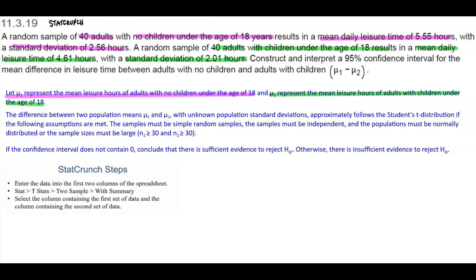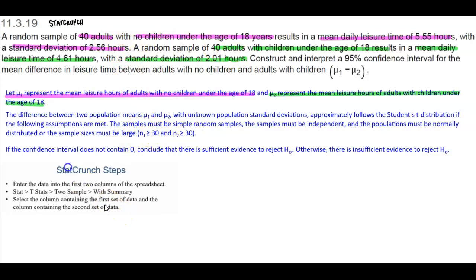So again, we want to construct a 95% confidence interval. Now, the difference between two population means, population mean 1 and 2, with unknown population standard deviations, approximately follows the Student's t distribution because the population standard deviation is unknown. The following assumptions must be met: the samples must be simple random samples, which they are; the samples must be independent, which they are; and the populations must be normally distributed, or the sample sizes must be large, meaning greater than or equal to 30. Well, the sample sizes are 40, therefore it's greater than or equal to 30.